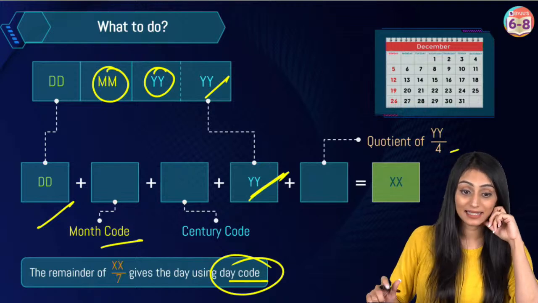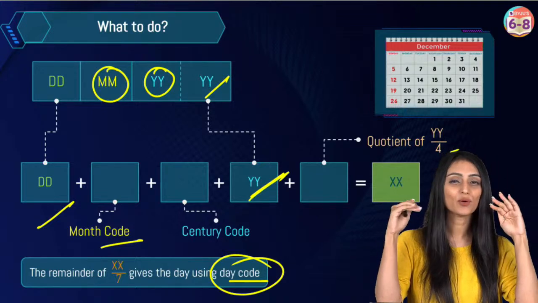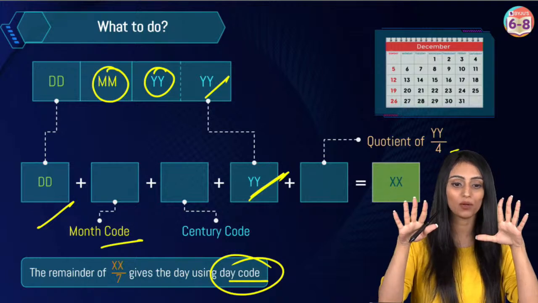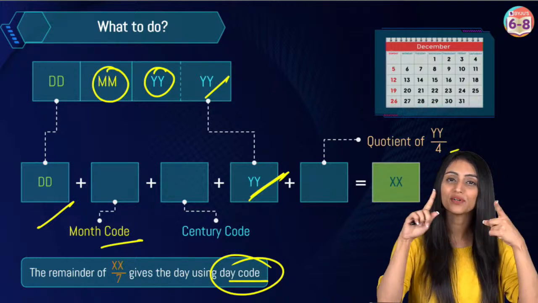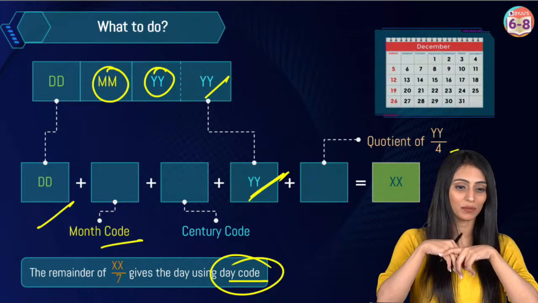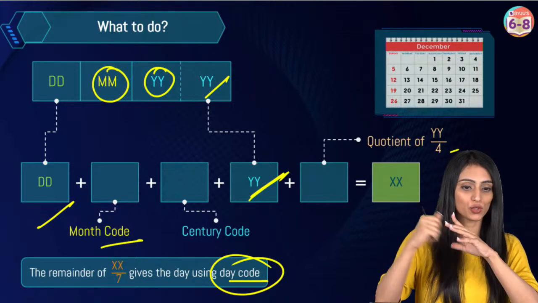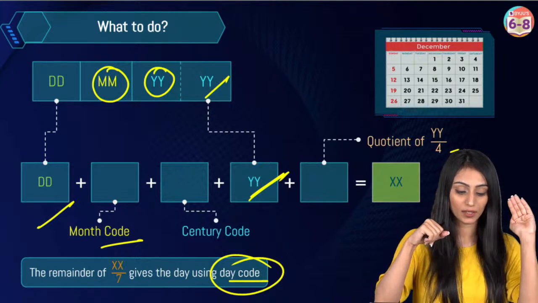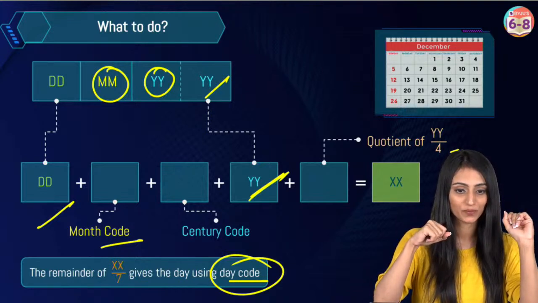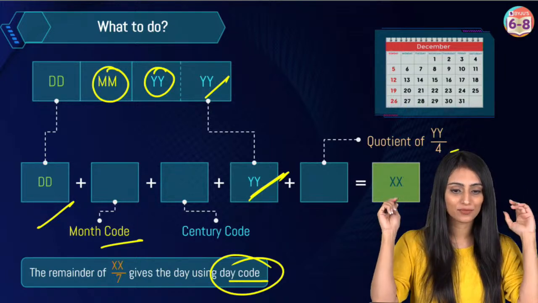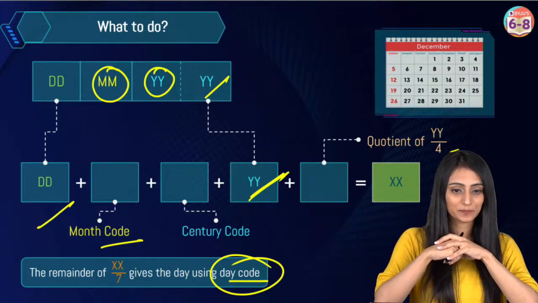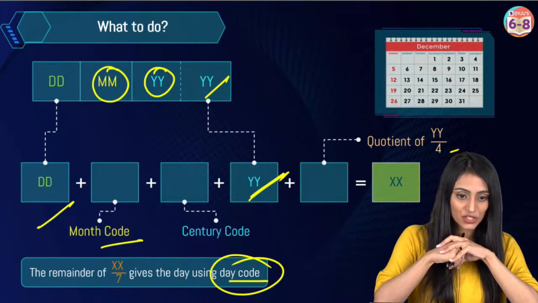Absolutely, Chahat. See, these steps, first of all, you need to keep in mind. If you have any doubts in these steps, let me know. Yes, any doubts still here? Because first, these tricks you need to keep in mind, the codes and all. Then I'll show you the codes also: day code, month code, century code. Clear till here? All of you, quickly give me thumbs up, smileys, if this much part is clear.